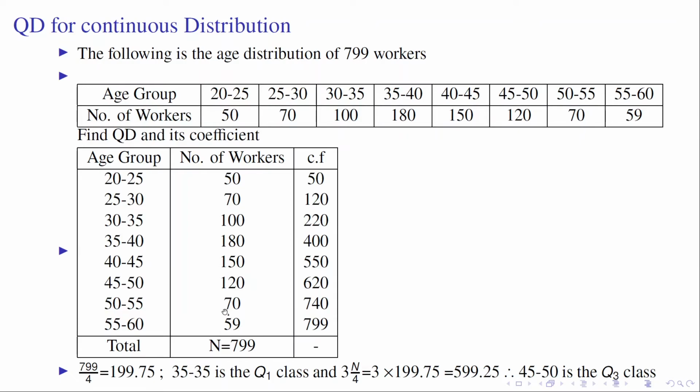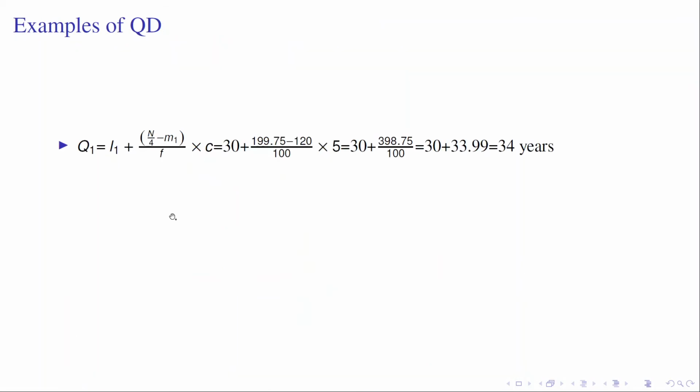Here the Q3 class is 599.25 up to 550. Here 599.25 is in the 45 to 50 class. For this class, the lower limit is 45, F is 120. This is L3, this is F3, this is M3. M3 is 550. Just substitute the values.